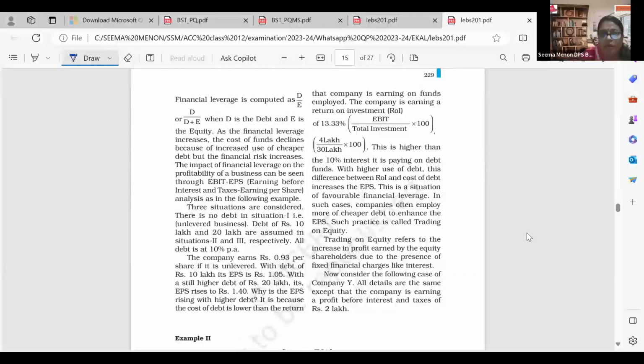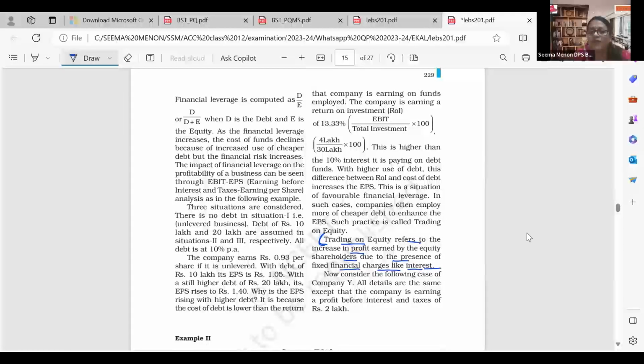So you can see that it is the NCERT textbook only. Here you can see trading on equity. Trading on equity refers to the increase in profit earned by the equity shareholders due to the presence of fixed financial charges like interest. What do you mean by the presence of fixed financial charges? That means interest. When will the interest be there? When we take the debt.